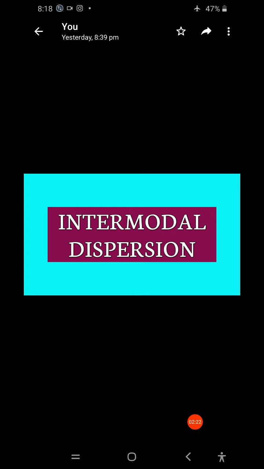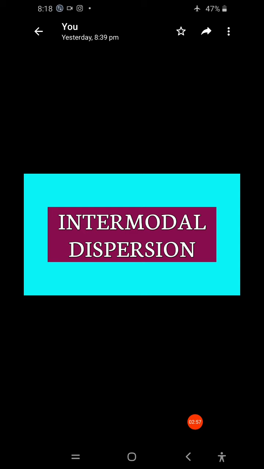Next, the intermodal dispersion in multimode fibers can be reduced by graded index fibers. Graded index fibers have a refractive index profile by which we can reduce intermodal dispersion in multimode fibers.